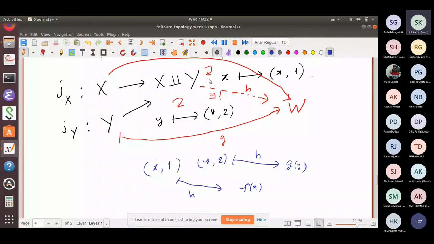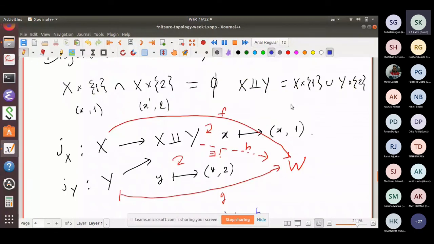So I have two sets X and Y. I want to create something called disjoint union. So I represent X as (x, 1) and Y as (y, 2). So I guarantee that they have now become disjoint. Such elements (x, 1) are in one-to-one correspondence with X. I take any small x and make a pair with 1 in the second place. And if I have some element from the second set, I put 2 in the second place.